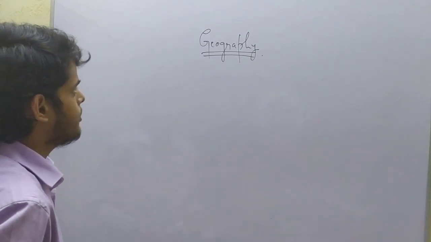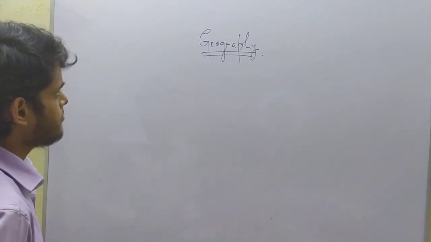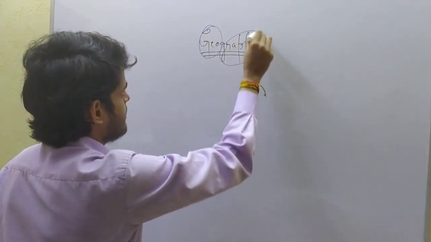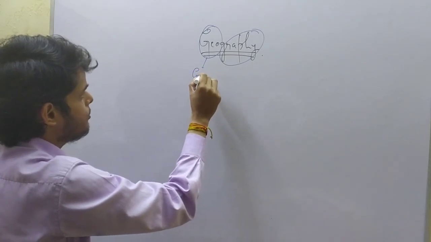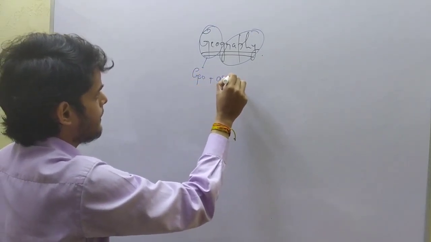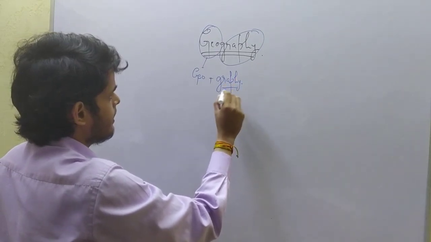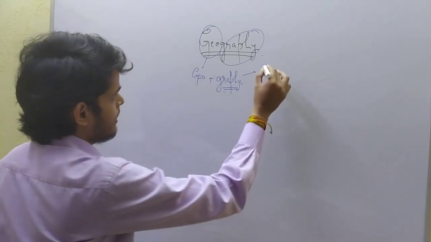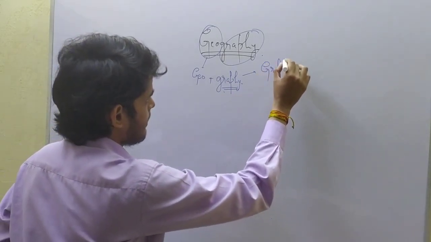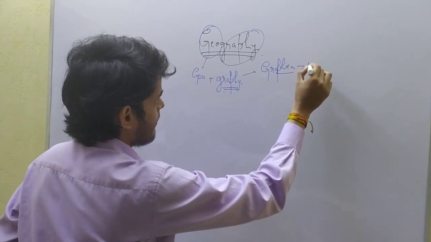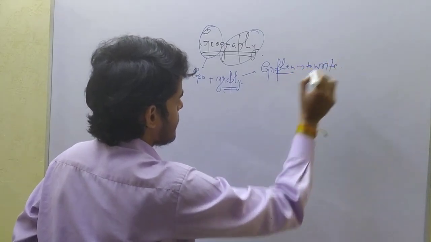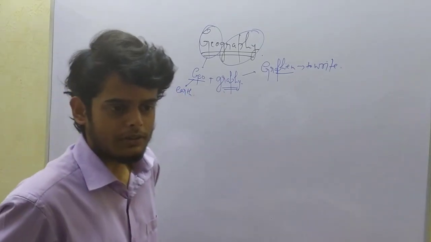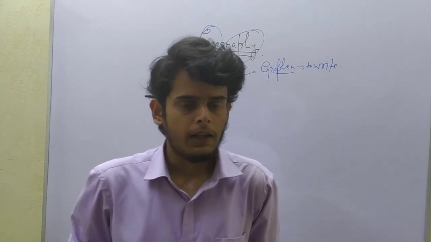If we bifurcate the word geography, then we will get two words. First is geo and second is graphy. Geo plus graphy. Graphy has been derived from a Greek word grapheme, which means to write, and geo means earth. So geography means basically to write about the earth.